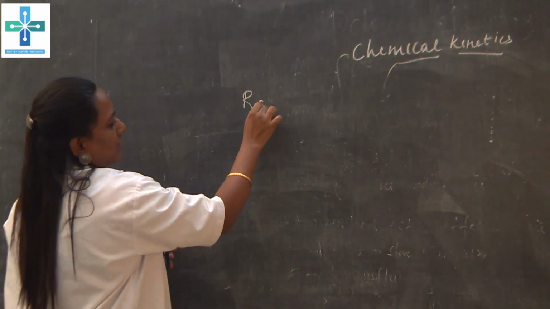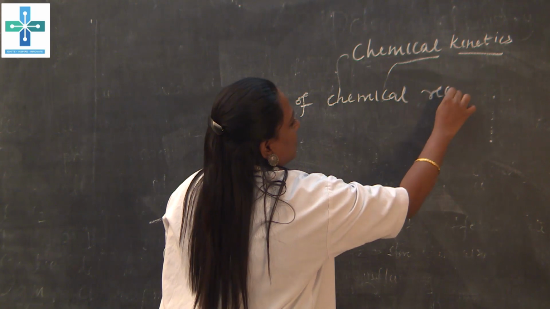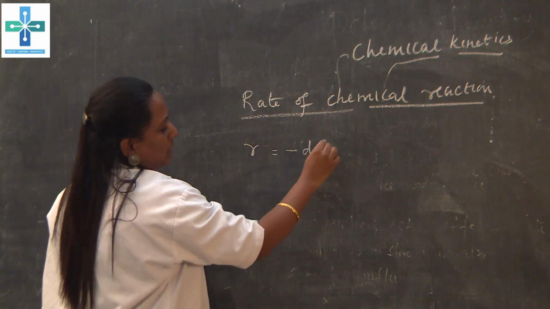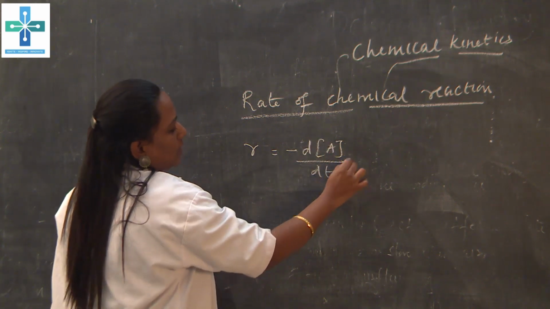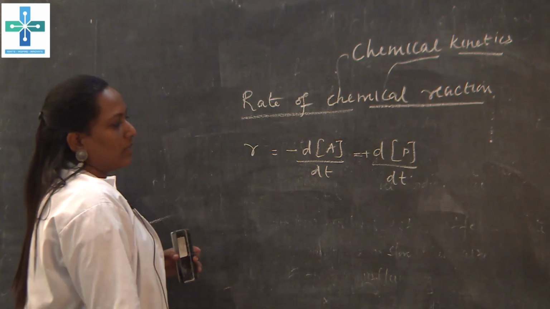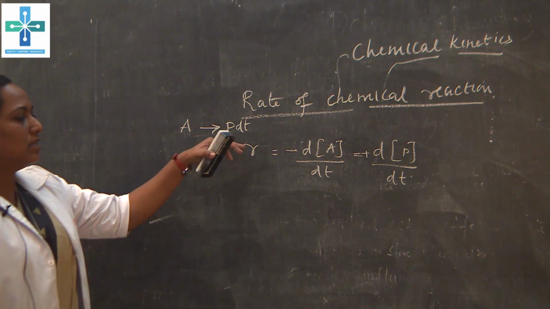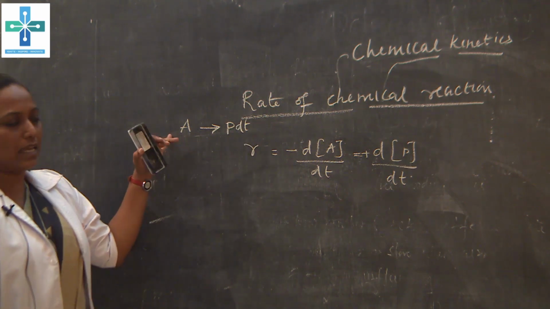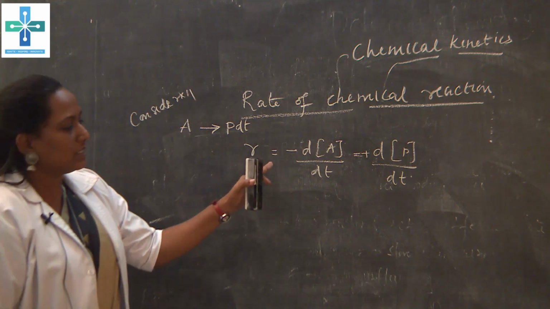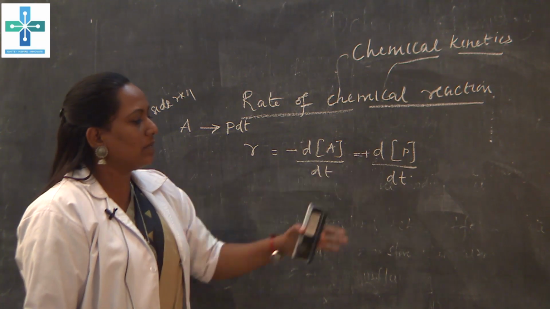Rate of chemical reaction. The rate of chemical reaction is expressed as R = -dA/dt = +dP/dt. For the reaction A gives P, where P (PDT) stands for product and A is the reactant, the rate of the reaction is expressed as R = -dA/dt = +dP/dt.